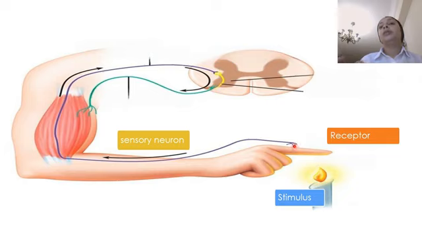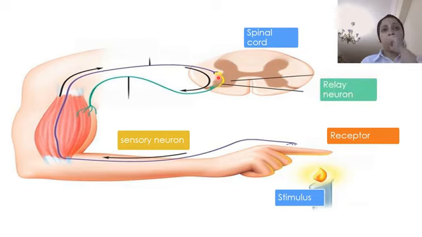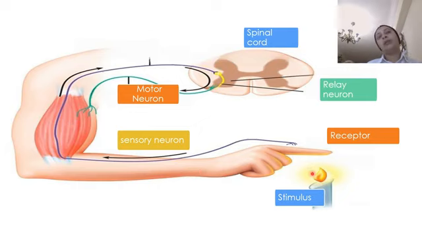The electrical impulse moves through these sensory neurons up toward our spinal cord. In our spinal cord, this information is processed into instructions. Our instructions then move through motor neurons, reaching our muscles, leading to a contraction of our hand away from the stimulus. This is called a reflex, and we will talk about it later.